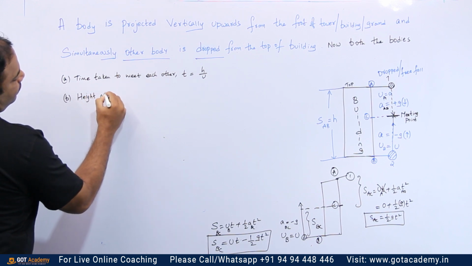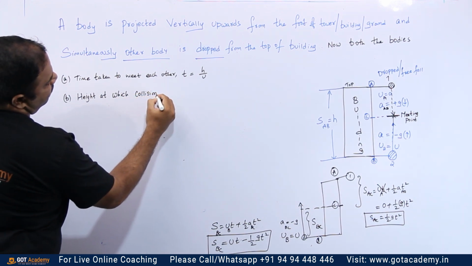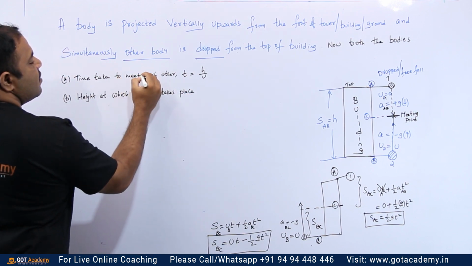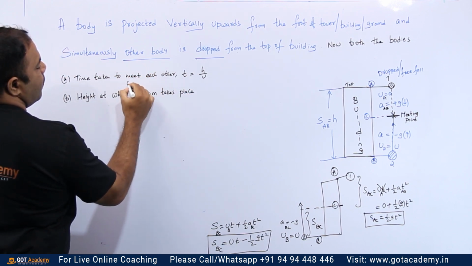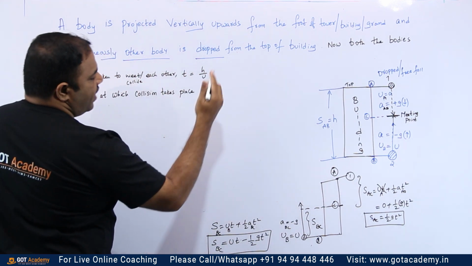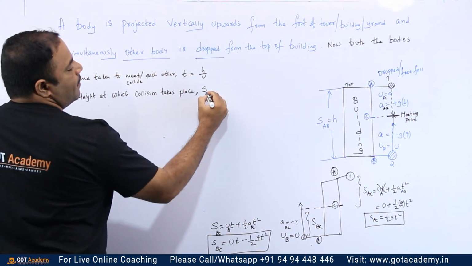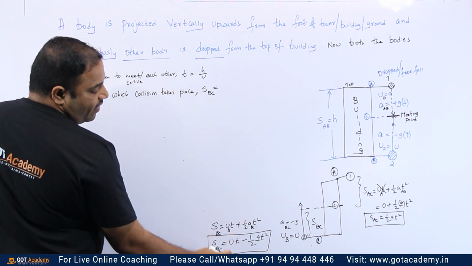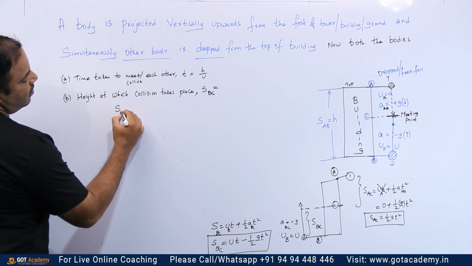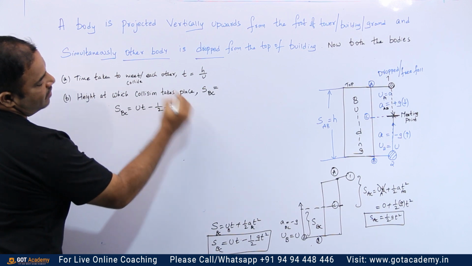Height at which collision takes place. This is what you have to find. You have to say meet or collide. Right. So from the bottom you have to take, right? So that is S. From point B to C it is happening. B to C. Already you have the data, that is ut minus half gt square. So S_BC is equal to ut minus half g into t square.